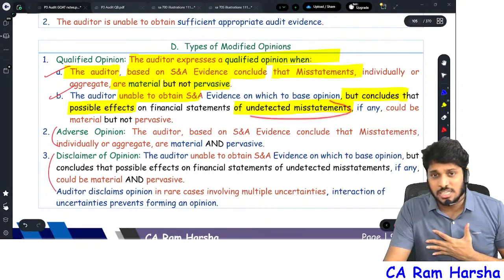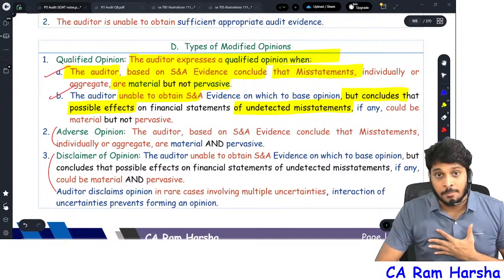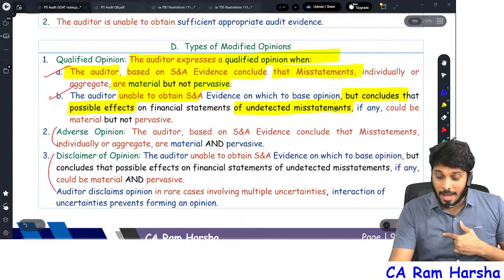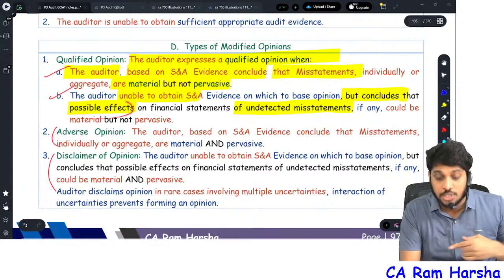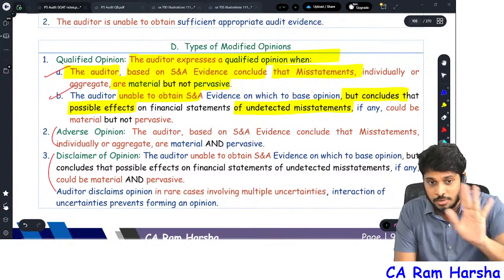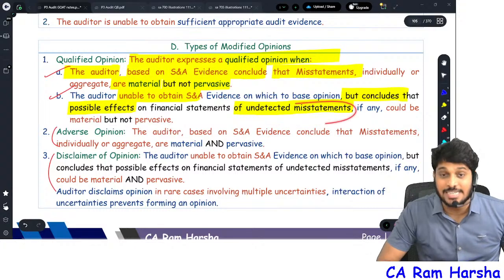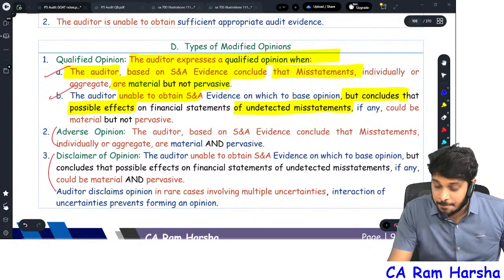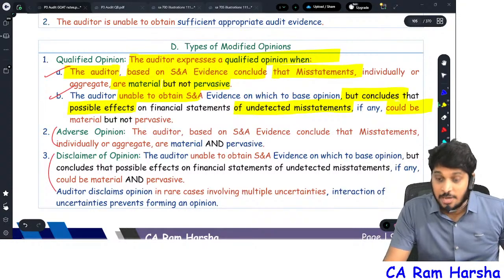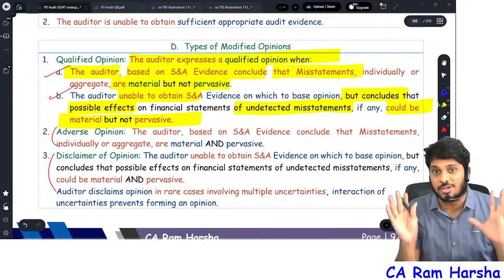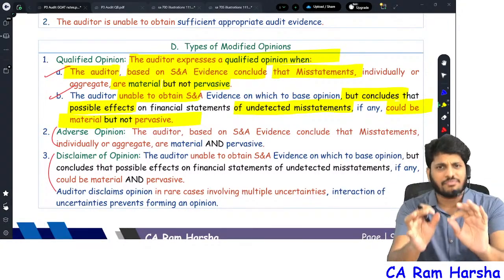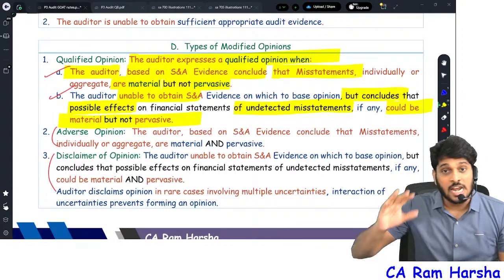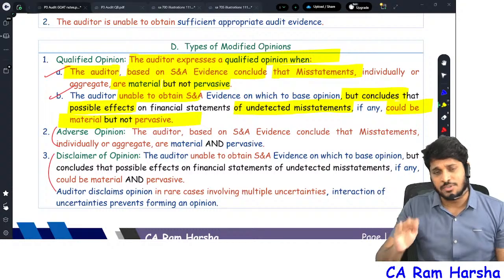Sir, I have not discovered a mistake. You didn't discover a mistake, then how do you say there is a mistake? No, sir, I have not discovered a mistake which is possible. So the possible effect of undetected misstatement, if at all it is there, that possibility could be material but not pervasive. Nothing but you are not getting evidence. For example, the company has inventory lying with a third party.